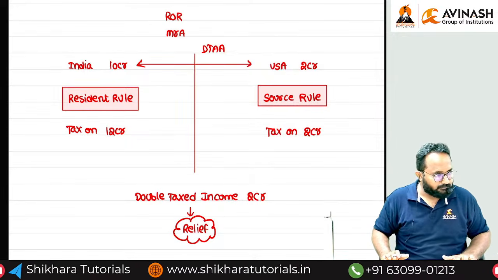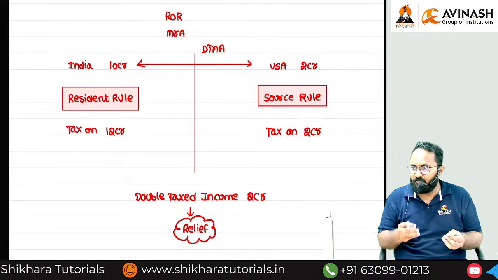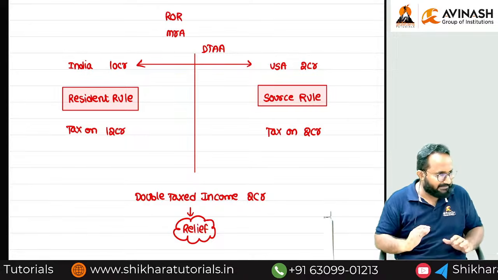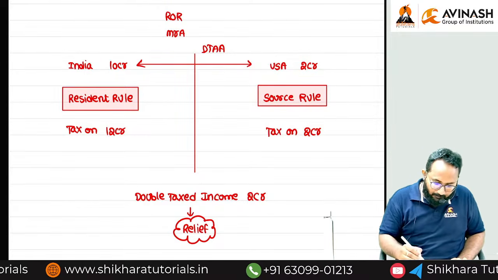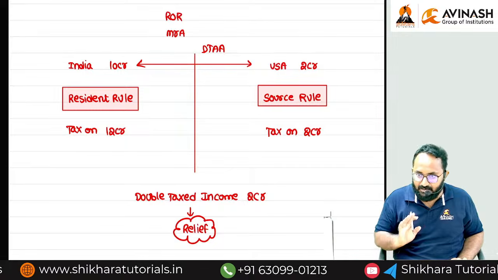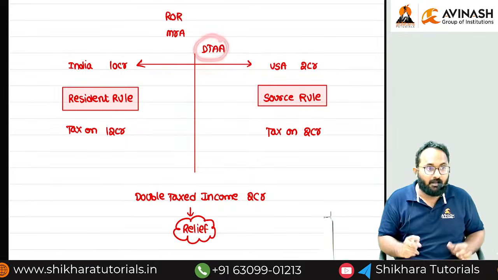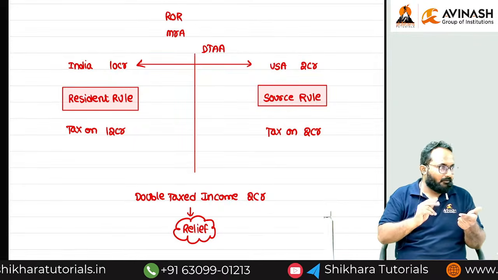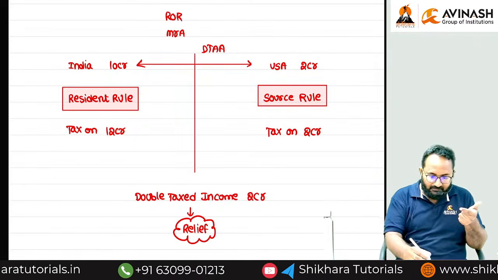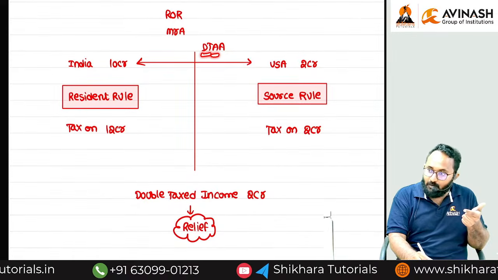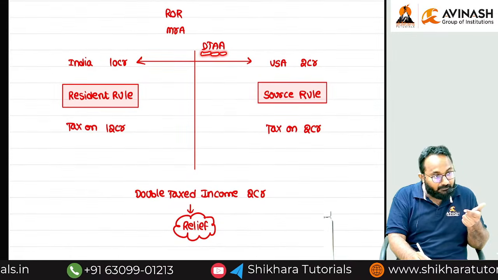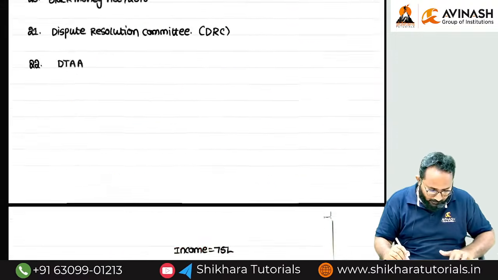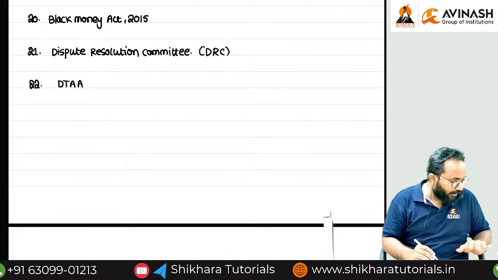Practical chapter. Okay. So if any doubly taxed income is there, that is not correct for the tax collection structure also. So that's why they will provide the relief to the doubly taxed income by using the what, ma? Agreement. Double taxation avoidance agreement. We want to avoid what, ma? Double taxation. Avoidance. Another A means agreement between the countries. Understood? Double taxation avoidance agreement.